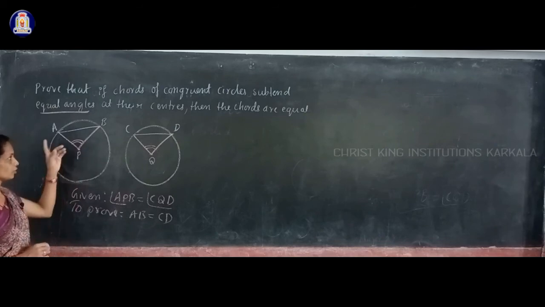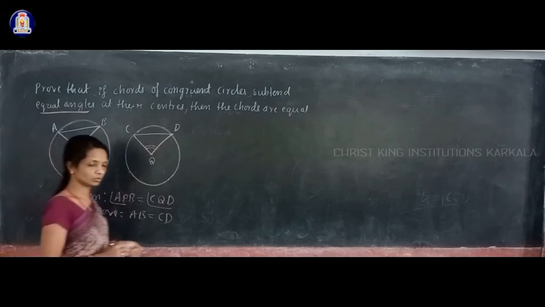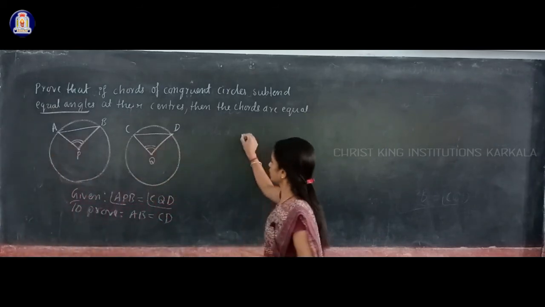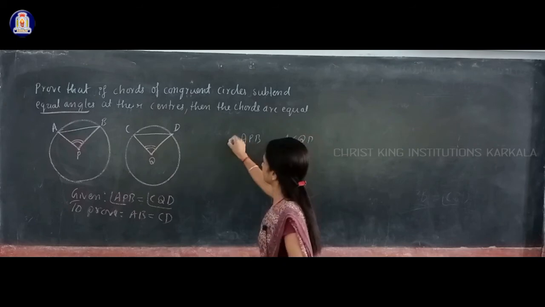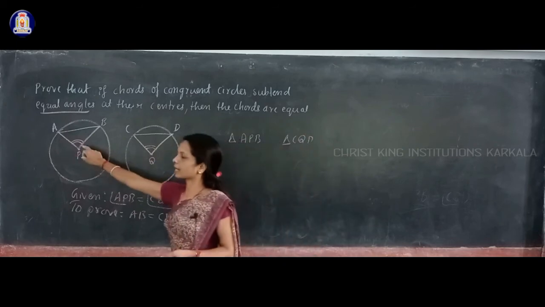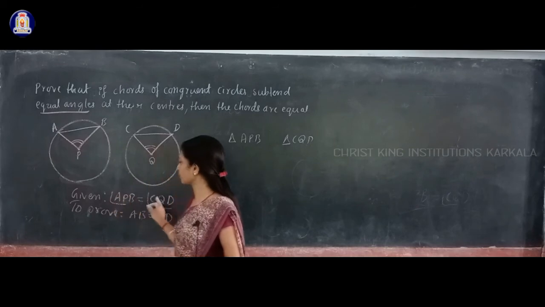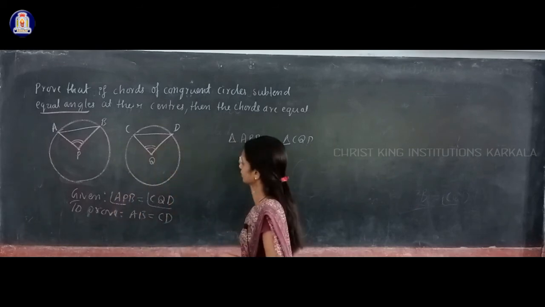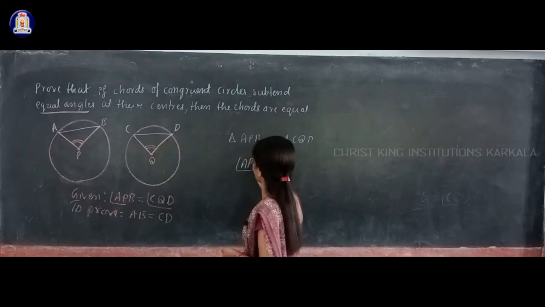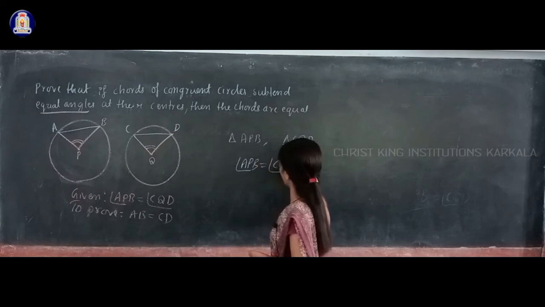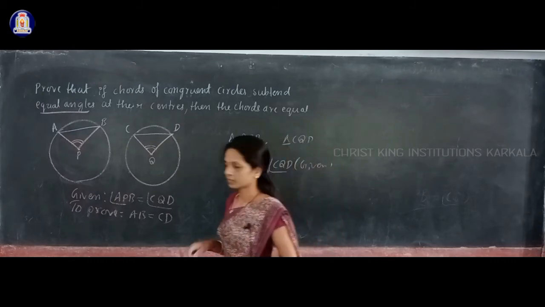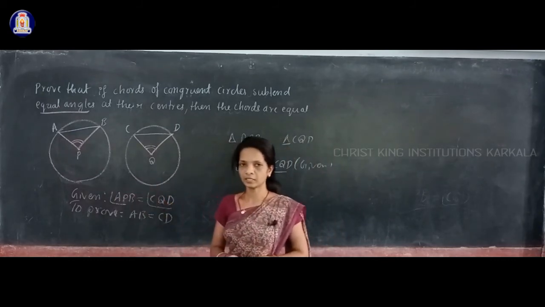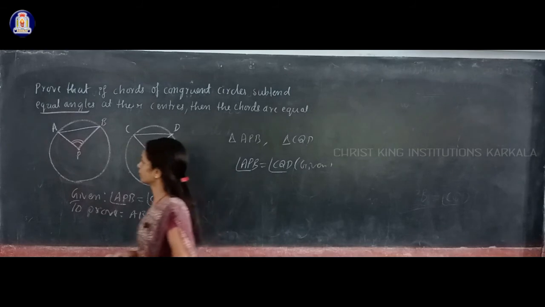To prove that, you have to take these two triangles, triangle APB and triangle CQD. What can we equate? Angles are equal, which is already given. So we can take angle APB is equal to angle CQD, that is the given part. And since we took congruent circles, you know that their radii are equal.